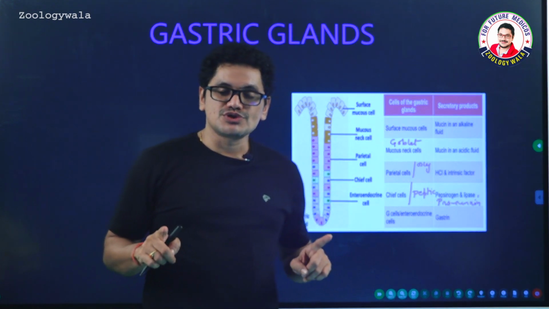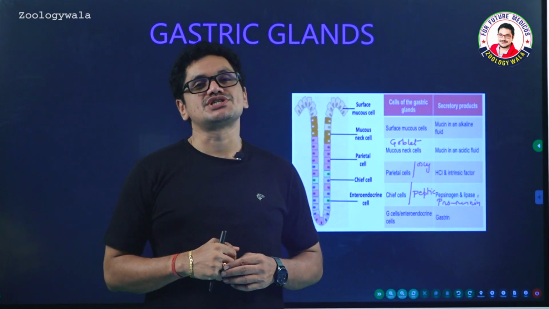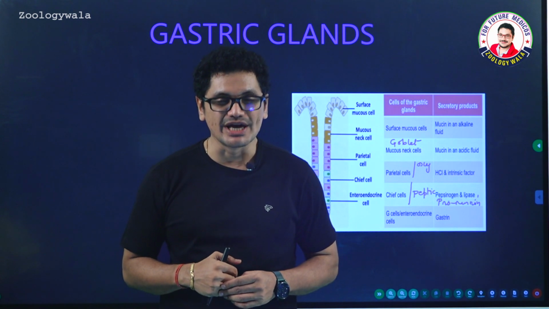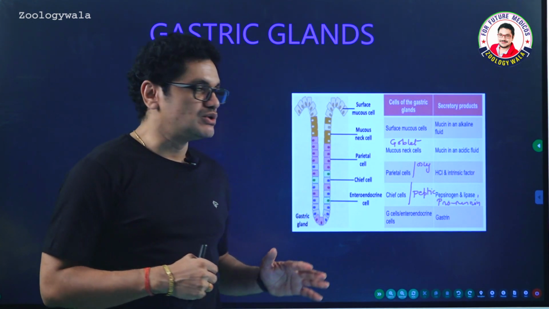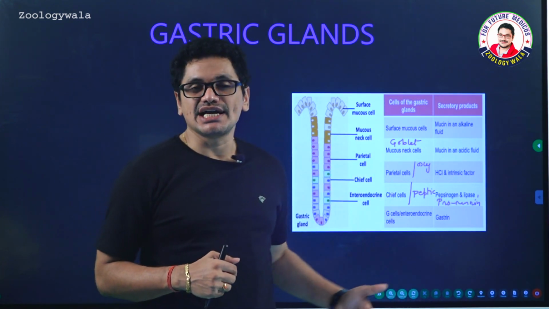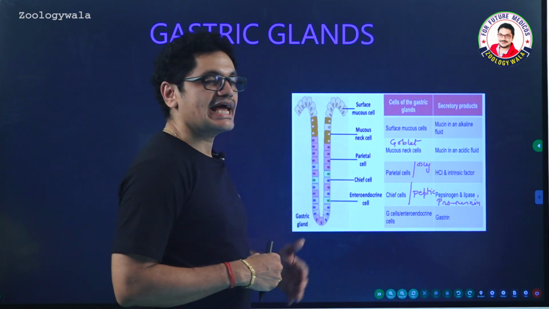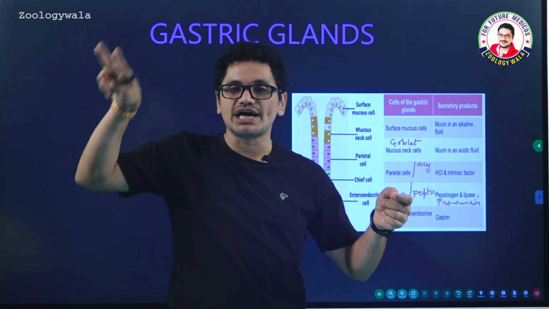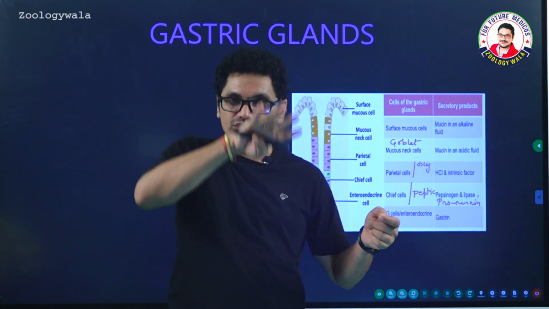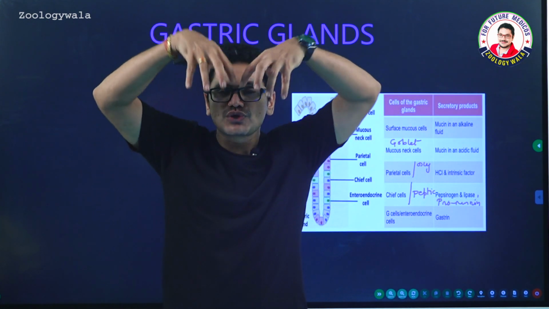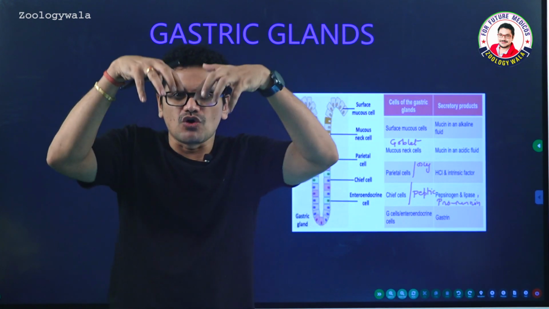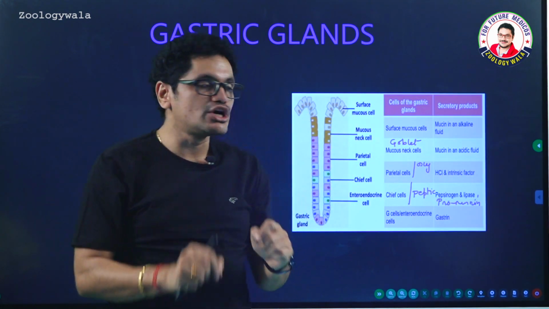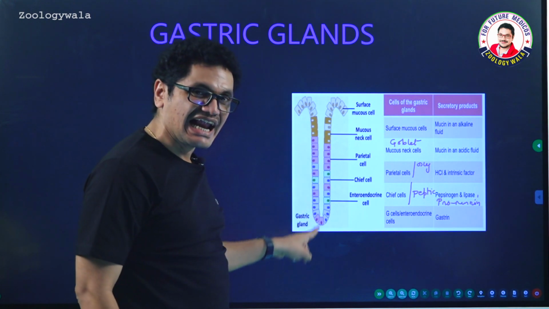I told you so many issues with reference to the digestive system in previous classes, and today I am going to explain the gastric glands and intestinal glands in this session. If you observe the gastric glands, serosa is the outermost layer, followed by the muscularis, and then submucosa. Fourth layer is mucosa. The mucosa shows numerous foldings called gastric rugae. In between the rugae, you can see the gastric glands.